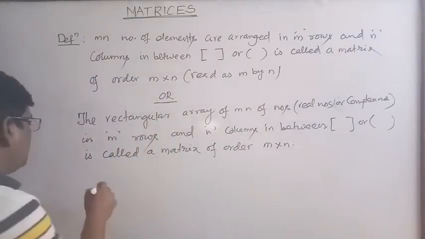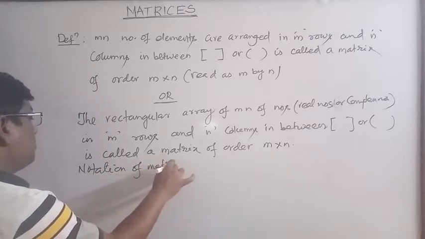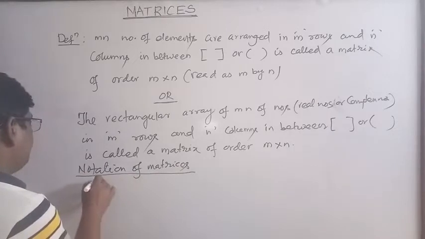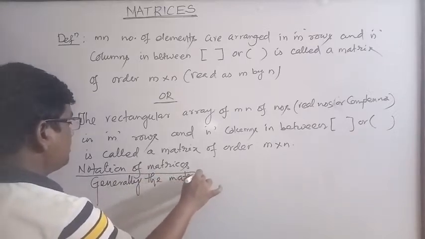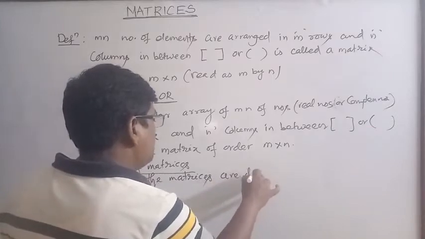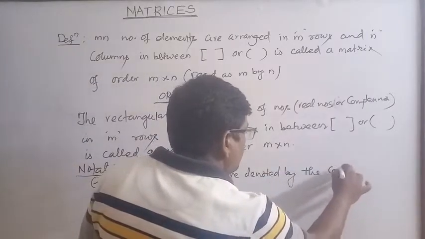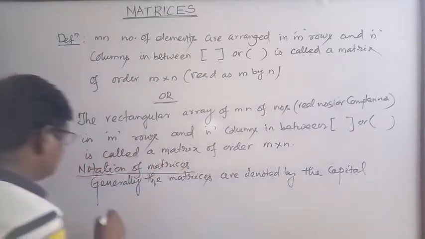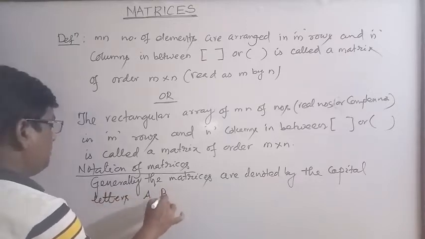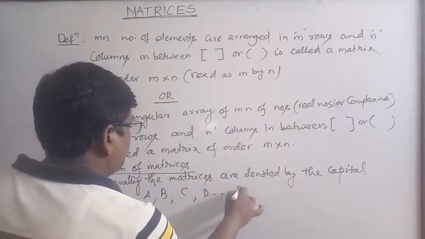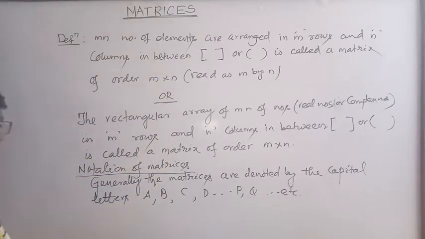Notation of matrices. Generally the matrices are denoted by the capital letters A, B, C, D, P, Q, etc. Now this is the notation of matrices.